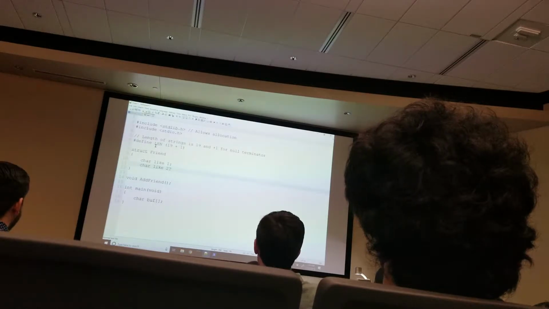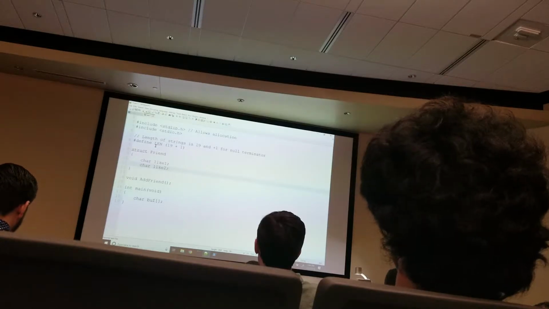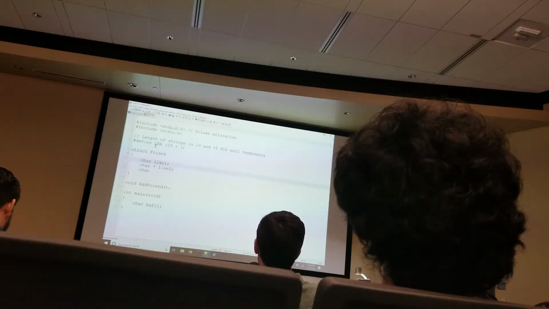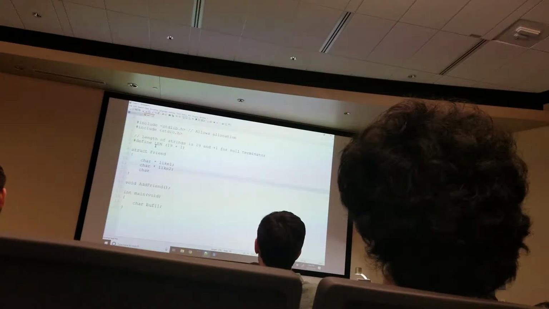Is that good? Well, probably not, because I think that these spaces are bad. I'm pretty sure I'm supposed to end with a semicolon. And I think that if these are strings, it should be char star, right? You guys agree with that?